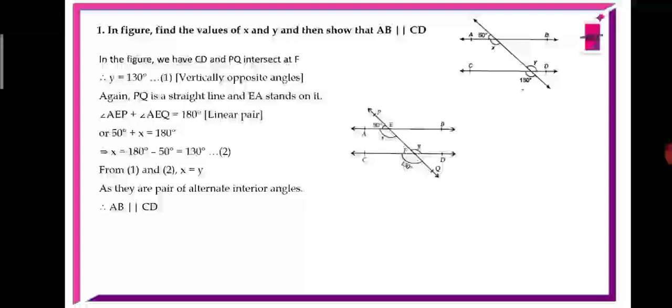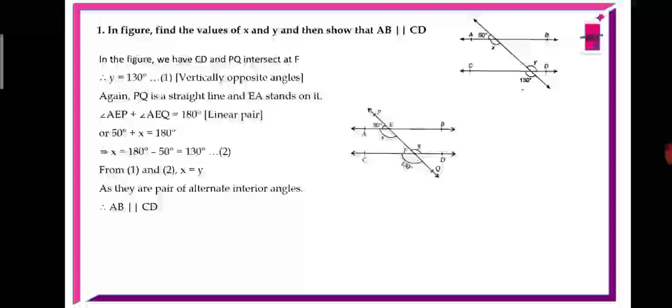Now we are going to discuss exercise 6.2, first problem. In the figure, find the values of x and y and then show that AB is parallel to CD. In the figure, CD and PQ intersect at F.